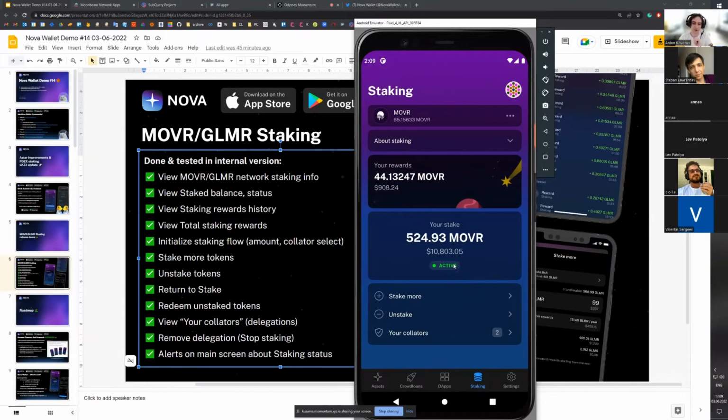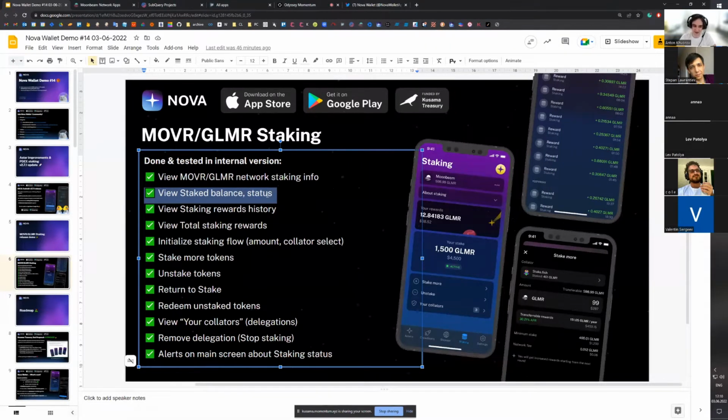And the status is a tricky one because when you do on-chain staking, lots of things can happen, depending on what token you're staking and so on. But overall, if you see the green active here, that means that your staking is active and producing rewards. If you see something like inactive, you will get more information, and Nova will help you understand what's going on with your staking so that you can improve it. So that's about the staking balance and the status.